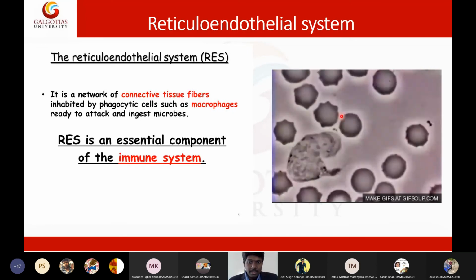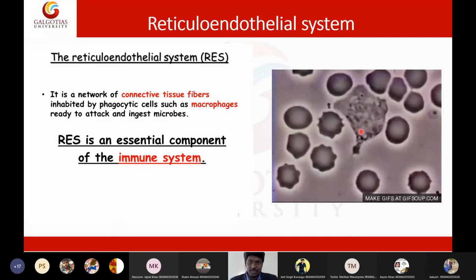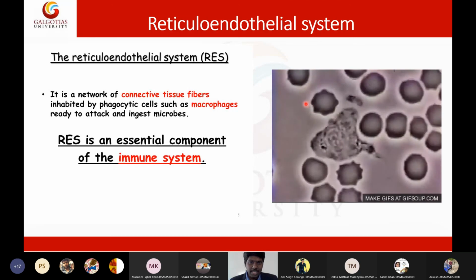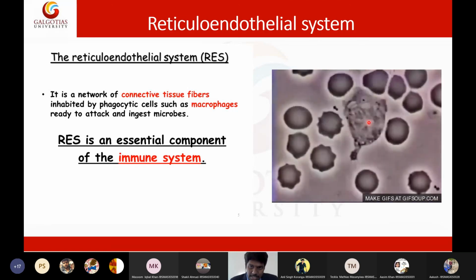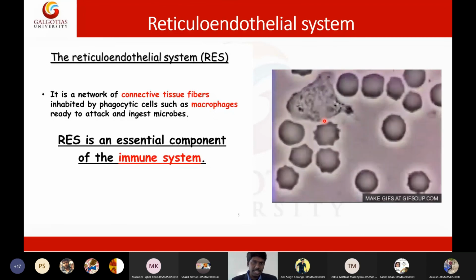It will start living inside the macrophage. That is the natural habitat of Leishmania species. Leishmania species will reside inside a macrophage. That is something really interesting.